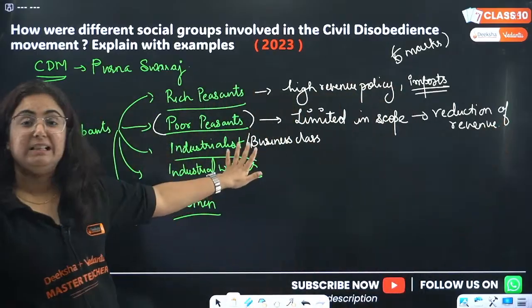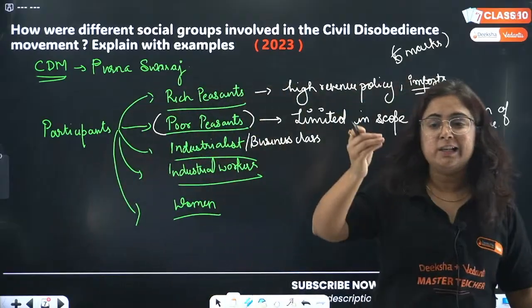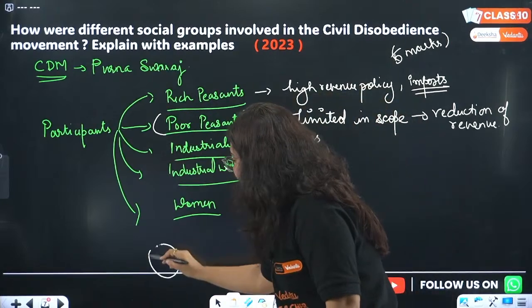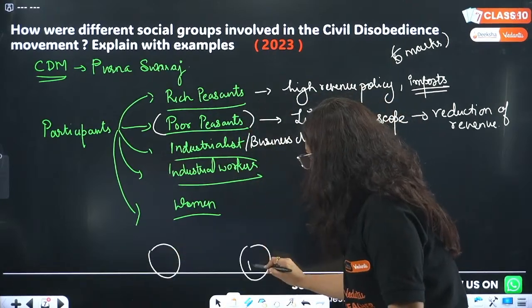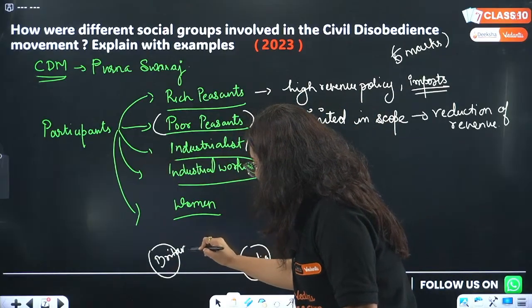When I talk about industrialists, they wanted the foreign exchange sterling ratio to be balanced. Now what is that? Beta, this is India and this is Britain.